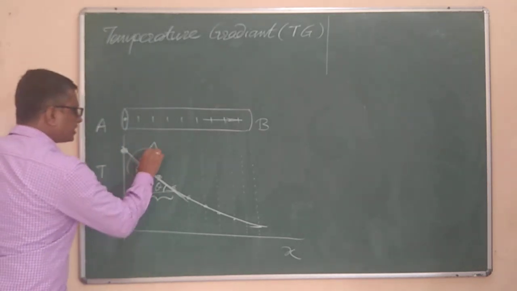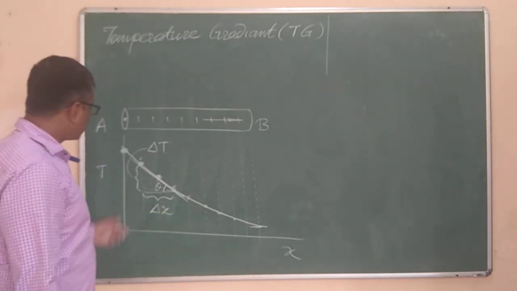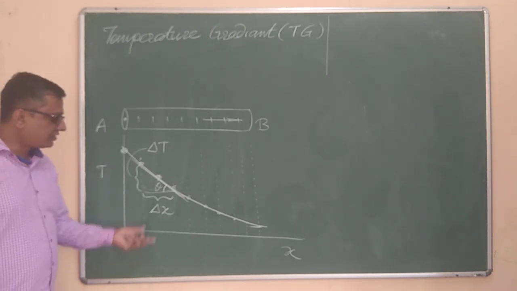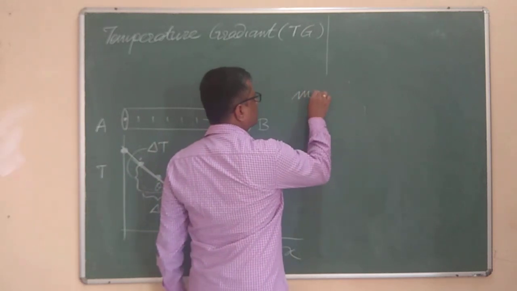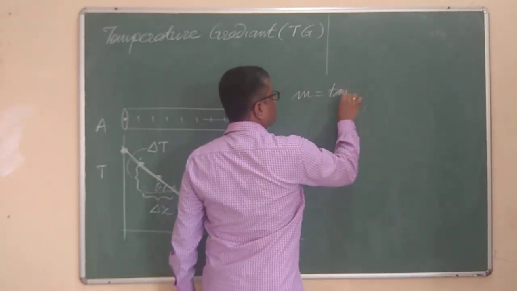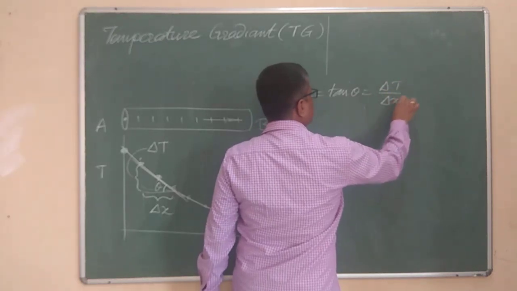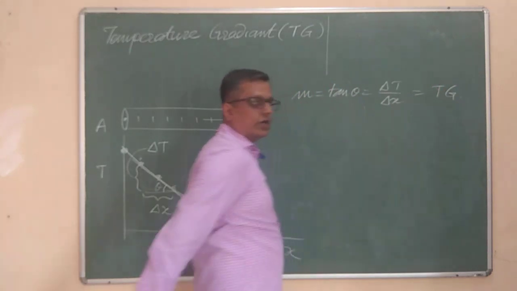This much part will be delta t and this part will be delta x. So if you take the slope of the temperature versus distance graph, m is nothing but the slope, which equals tan theta, and that is equal to delta t by delta x, which is nothing but the temperature gradient along the x direction.